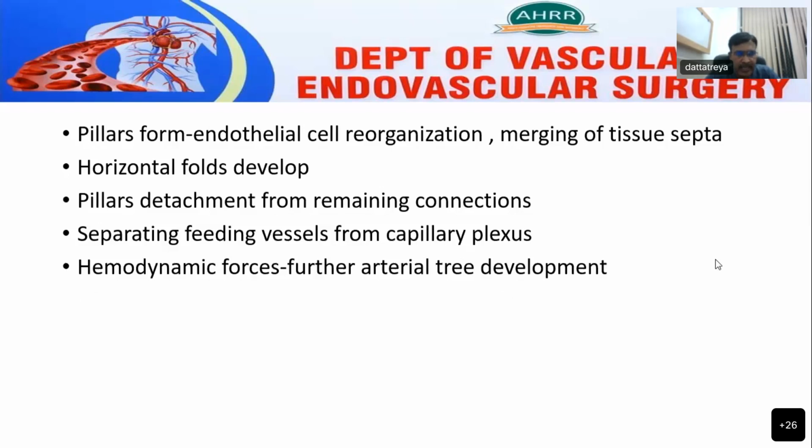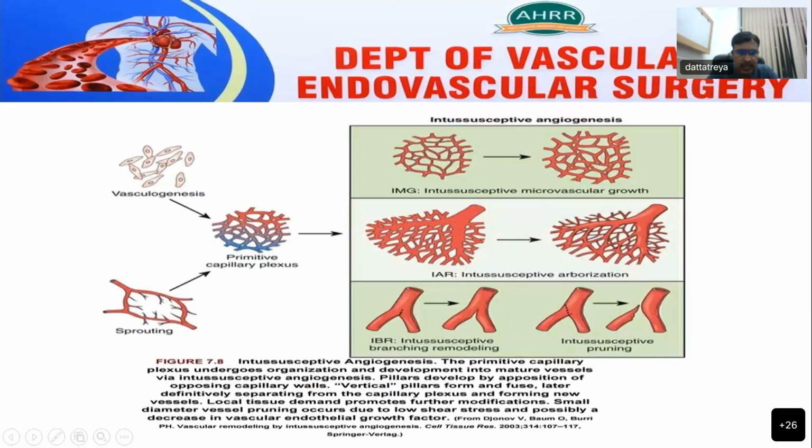The pillars will get detached from the remaining connections and a new blood vessel is formed, separating the feeding vessel from the capillary flux. Hemodynamic forces like fluid shear stress further help in arterial tree development. This is how intussusceptive angiogenesis occurs.